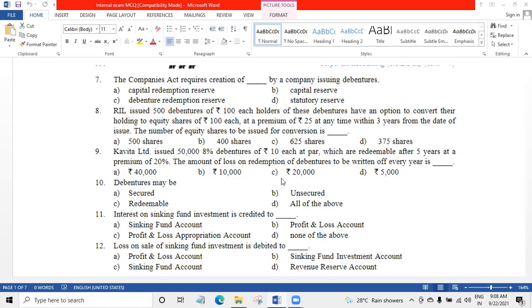1 lakh divided by 5 years, that is 20,000. Debentures may be dash. Debentures may be secured, unsecured, redeemable. All of the above is the answer. Answer is D, 10th ka D.